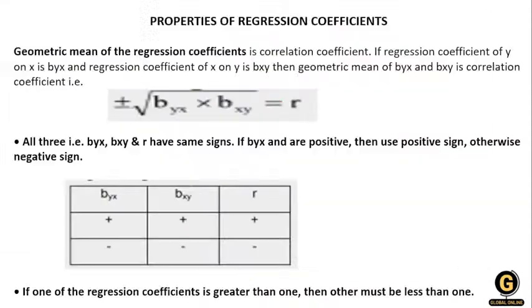Now the properties of the regression coefficient: the geometric mean of the regression coefficients. The formula for calculating r is r equals the square root of plus or minus bxy multiplied by byx. Now what is bxy? Bxy means the x regression coefficient. The correlation coefficient is the geometric mean of the two regression coefficients.